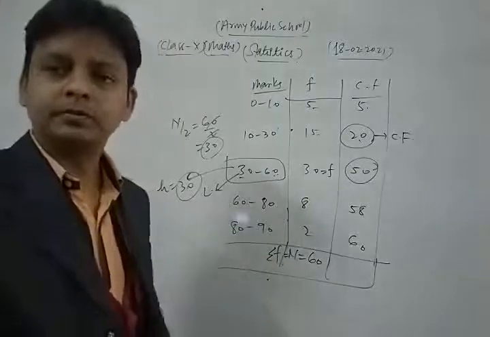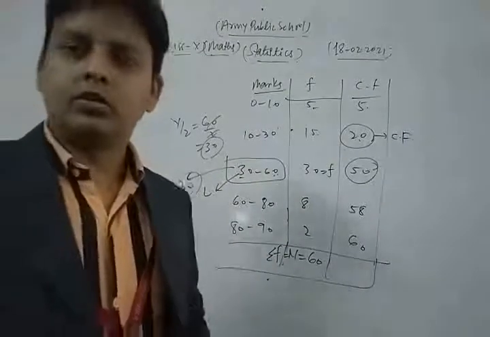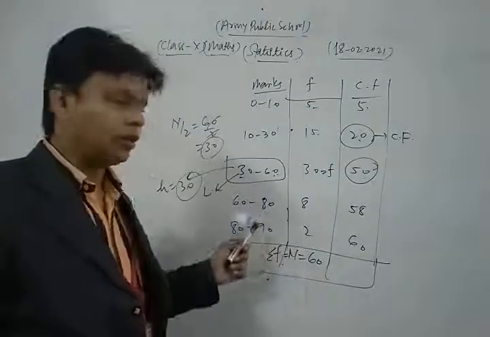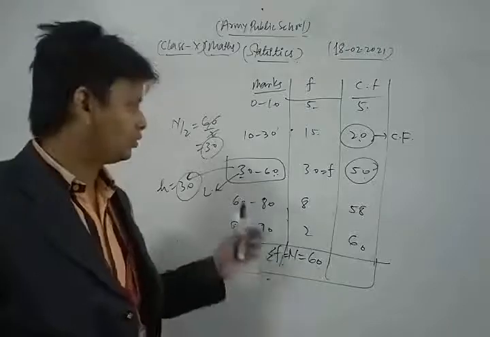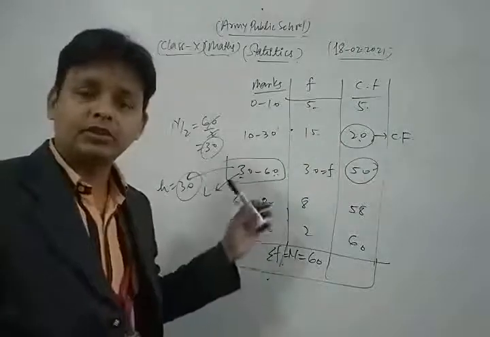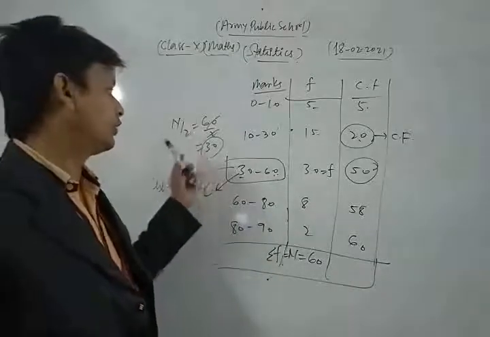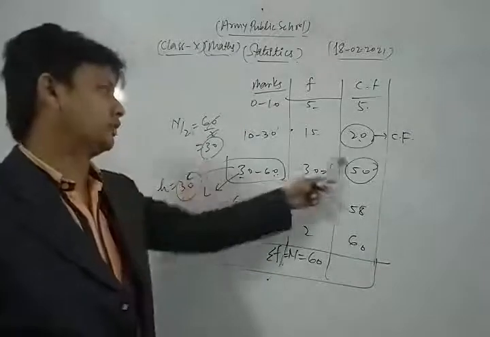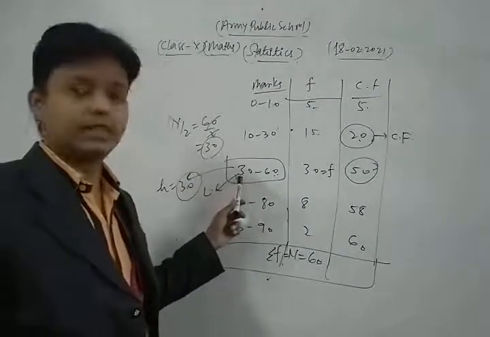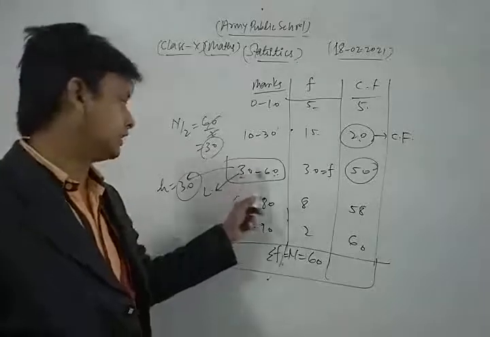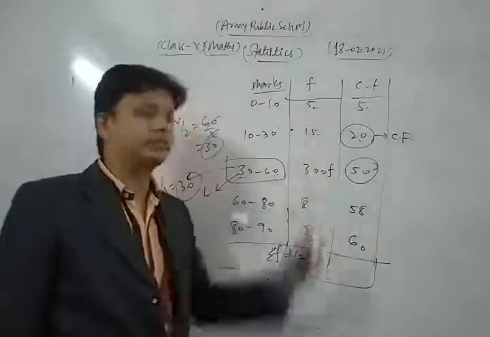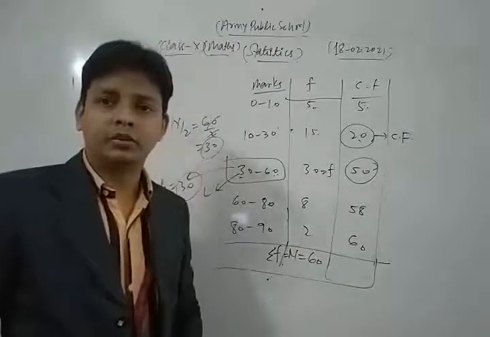Dear friends, this is the method to solve this type of question. First we find the median class by finding the cumulative frequency just greater than n by 2; its corresponding class is the median class. Then L is the lower limit of the median class, h is the class size, 30, f is the frequency of the median class, 30, and cf is the cumulative frequency preceding the median class.